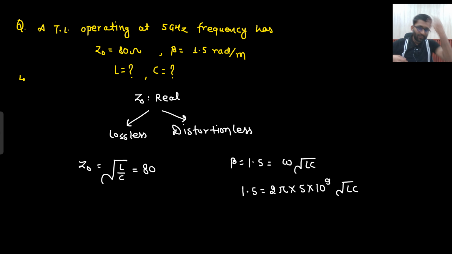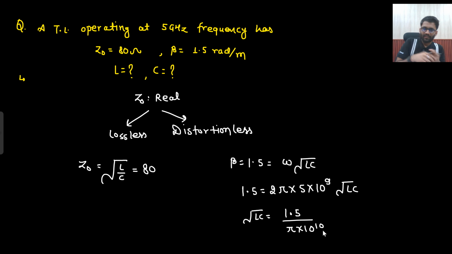So now what can I do? I can find the under root LC value here. Under root LC is 1.5 divided by pi into 10 to the power 10.